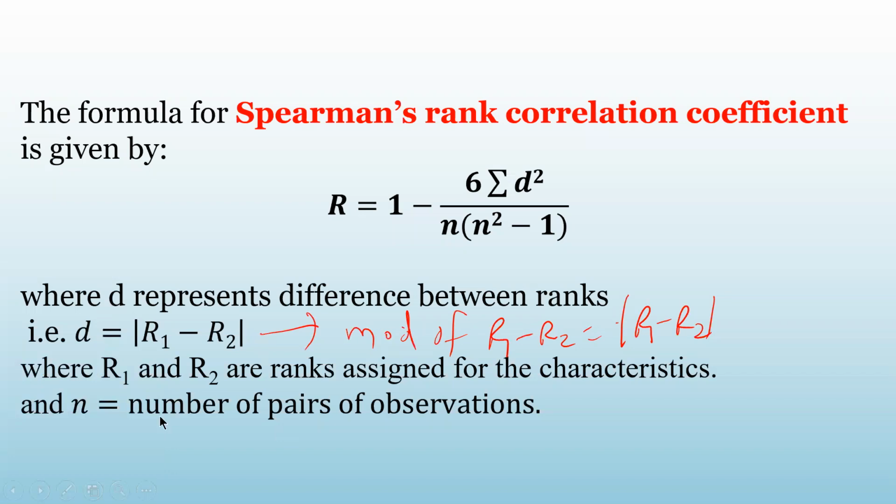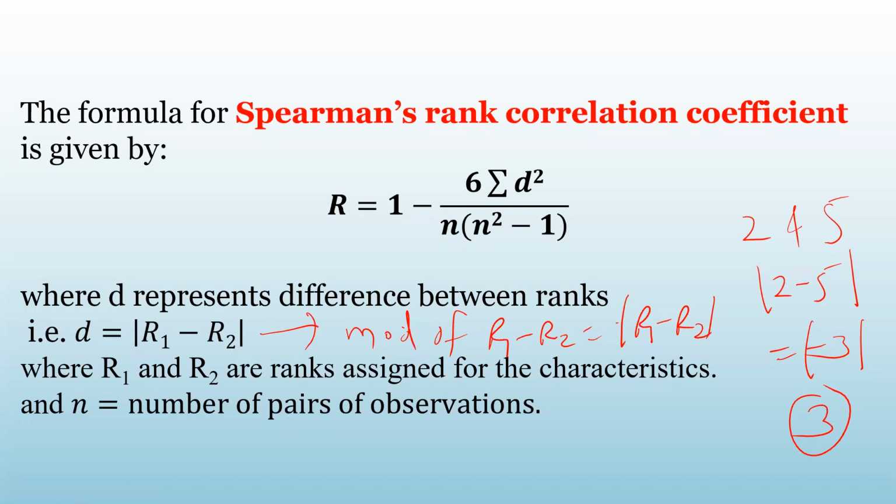For example, if I ask you what is the difference between 2 and 5, if you take 2 minus 5, it will give you minus 3. But when I'm talking about the difference between 2 and 5, I will not say the difference is minus 3. I will say it is 3. So we write it as mod of minus 3, which is 3. That is why I have written that a difference should always be positive. So mod of R1 minus R2.